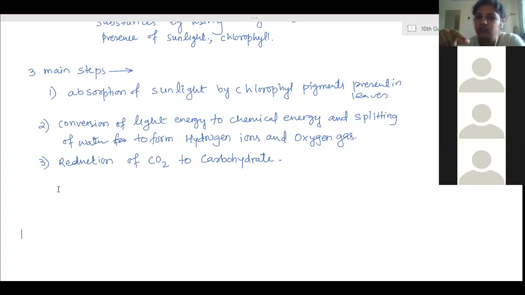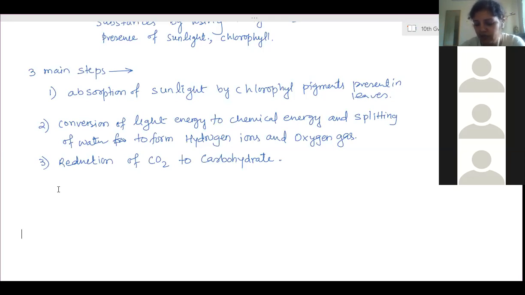Water splits to form hydrogen ions and oxygen gas. Oxygen gas is useless, so it is considered a byproduct and moves out. Hydrogen ions get converted into intermediate chemicals, and those chemicals are utilized in the dark reaction for the process of reduction.